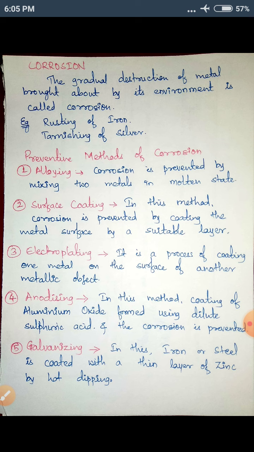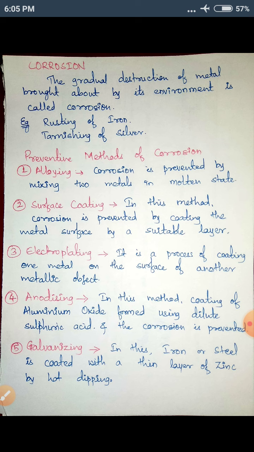Now, the third point is electroplating. It is a process of coating one metal on the surface of another metallic object. So what happens if we want to store silver? Then we coat zinc on it, because zinc is cheaper and easily available as compared to silver. So we want to prevent silver from corrosion, and for that we apply powder or paste of zinc on the silver.